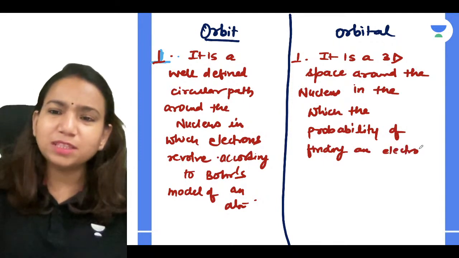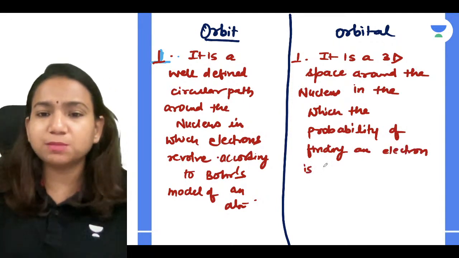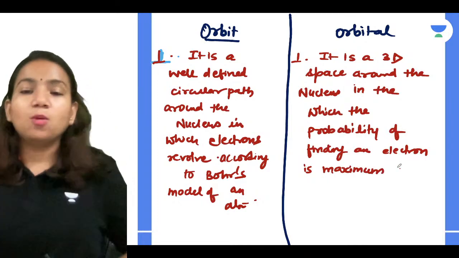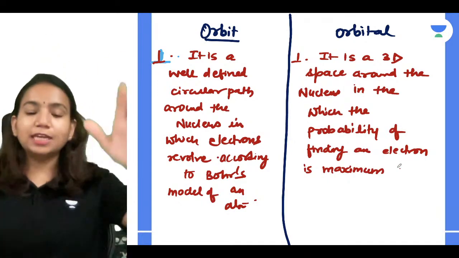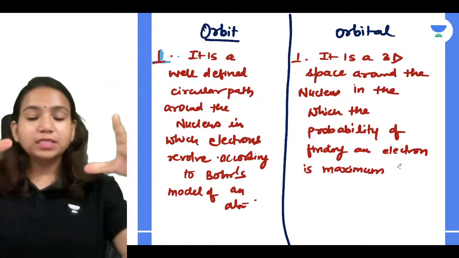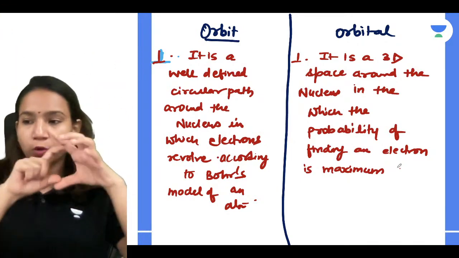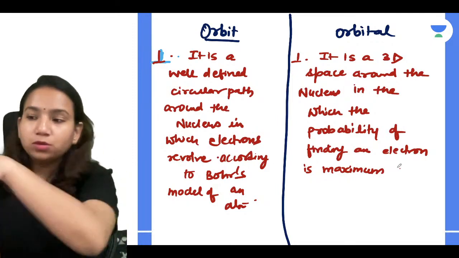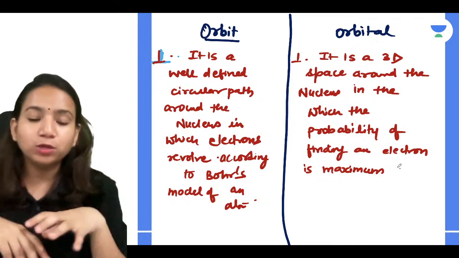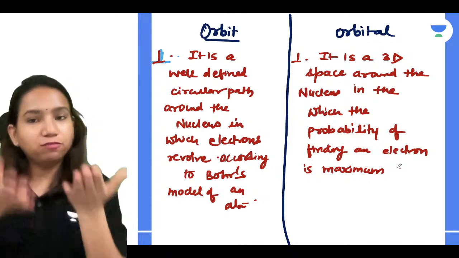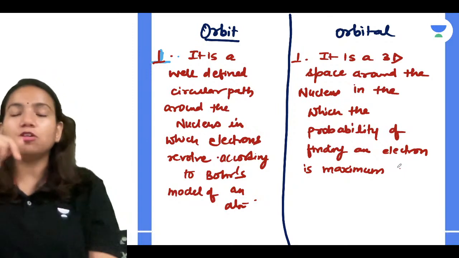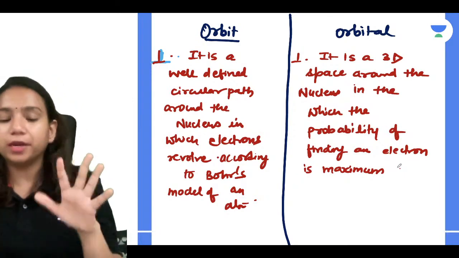Now, how we can relate the probability of finding an electron is maximum, and why you are telling probability only? Like, let me give you one example, very simple. Say there is a table in front of you. Okay, there is a, say, wooden table, and what I have done, I have come over there and down to that table I have put the iron chips. Yes, I have just placed it. Now you cannot go down to the table and see where the chips are there.